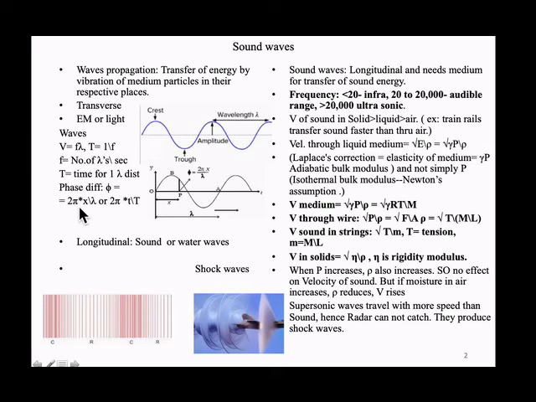So phase can be defined as 2 pi by lambda into x, or 2 pi by time period into t. Both give us the phase difference with respect to 0. Suppose I am starting from 0 amplitude, the cycle starts. Sine theta is 0, sine 0 is 0, so it is 0. So this is the phase difference with respect to distance, and with respect to time.